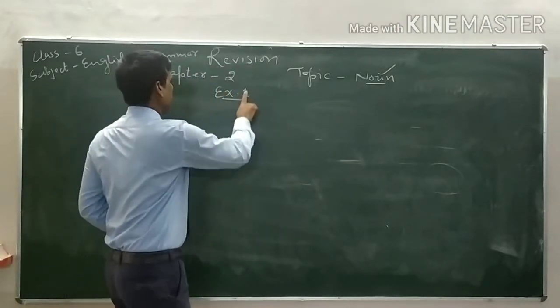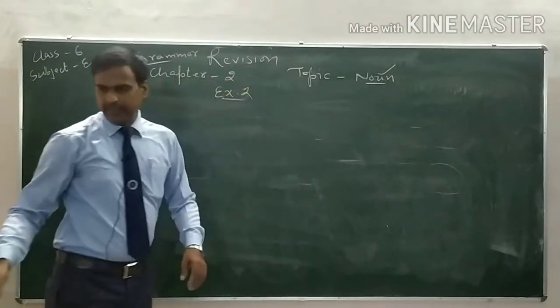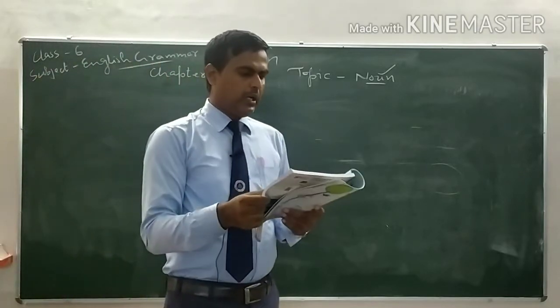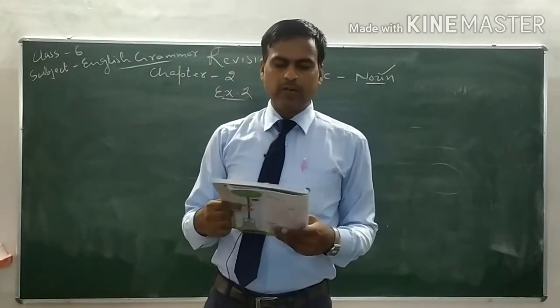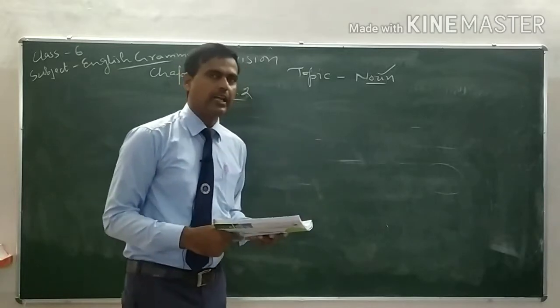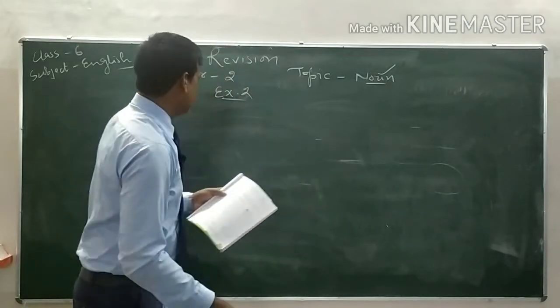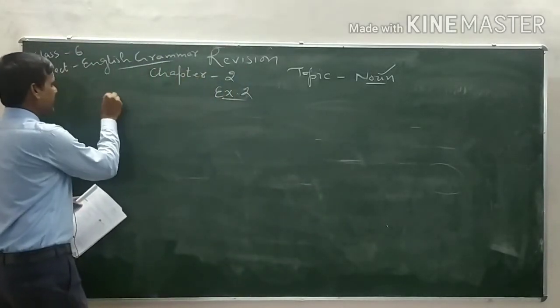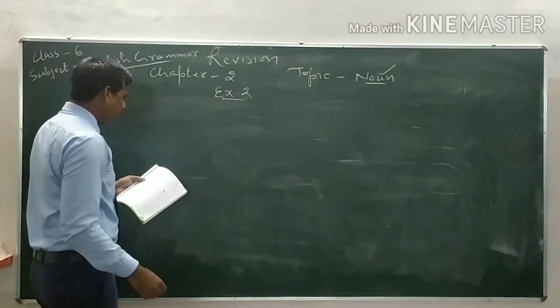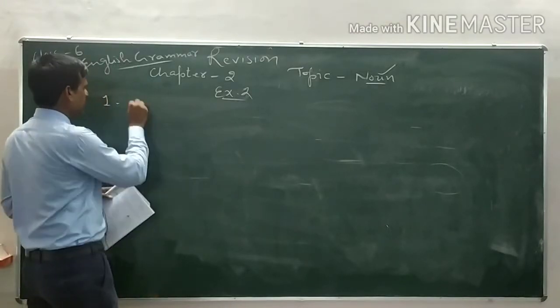In exercise number 2, it is given, underline the abstract noun in the following sentences. We have to underline the abstract noun. Number 1, I am going to write 3 sentences. Number 1, he lost his parents in childhood.